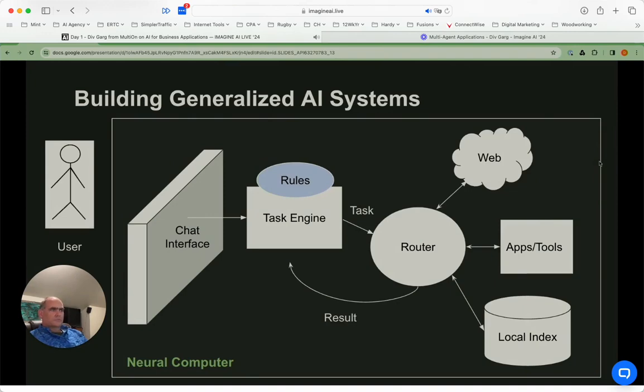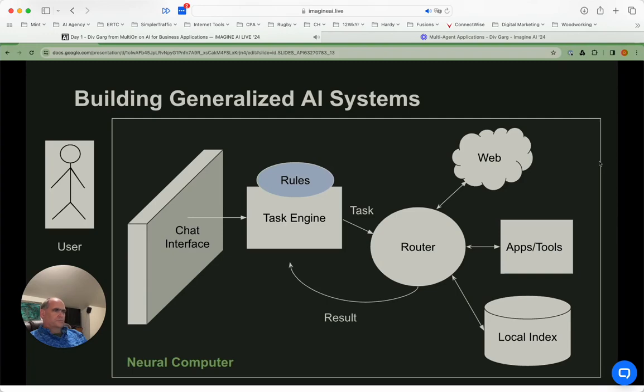With this slide where we are. This is how we are thinking about how agents can look in the future, where you have a chat interface that you talk to. You have some sort of task engine where you can give the agents a bunch of rules you care about. The task engine can route the task to a bunch of worker agents. So the workers can go on the web, they can use tools, they can use local indexes or disk. And then that's the API or operating system.